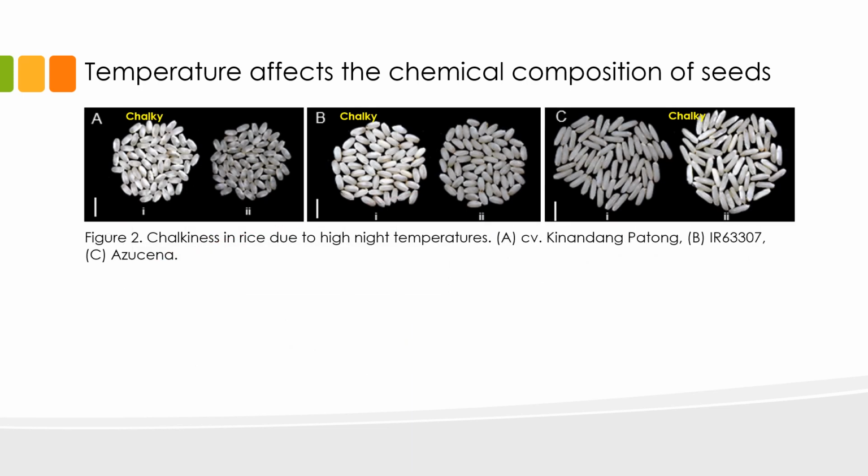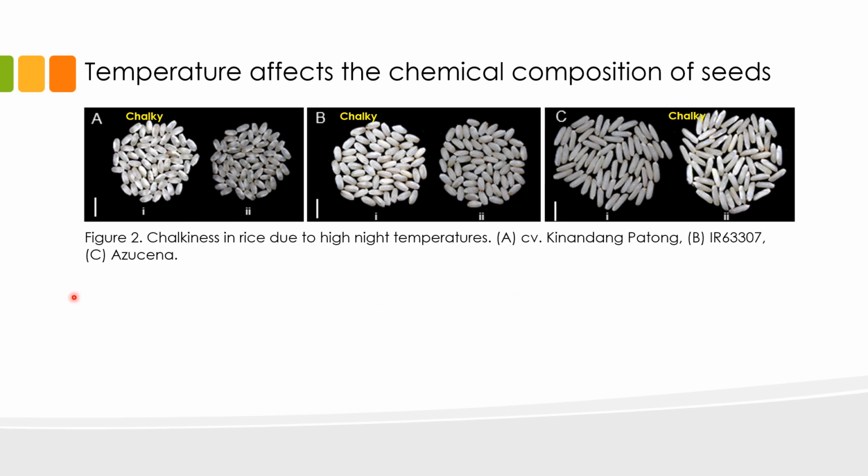This slide illustrates another example of how temperature affects seed composition, this time in rice. We have here the rice cultivars Kinandang Patong, IR 63007, and Azucena. Kinandang Patong is a landrace that has been cultivated in upland areas in the Philippines. IR 63007 and Azucena are genotypes grown for their tolerance to drought.